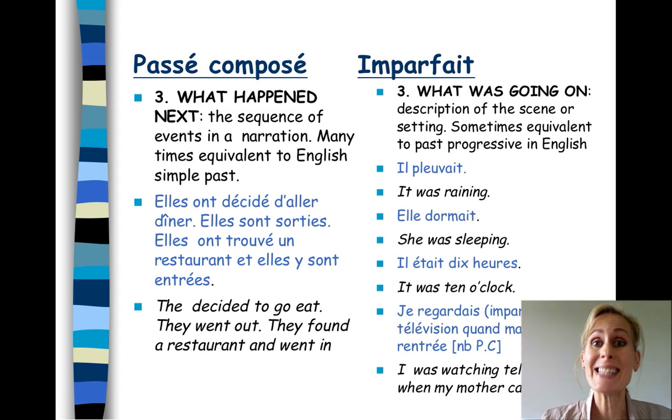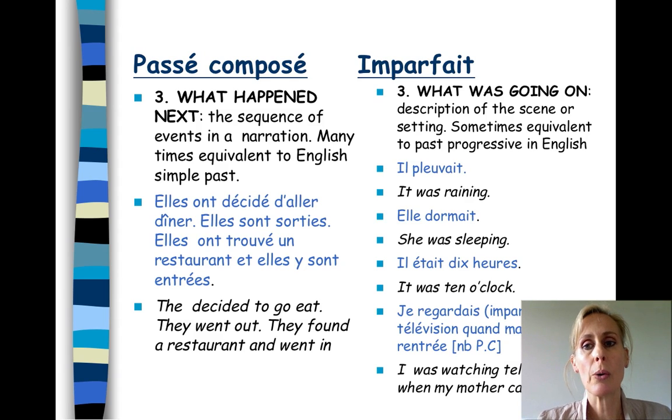Thirdly, what happened next? The sequence of events in a narration, many times equivalent to the English simple past. I did this, I went there, I did this. Elles ont décidé d'aller dîner. Elles sont sorties, elles ont trouvé un restaurant, et elles y sont entrées. So, a series of completed actions. They decided to eat, they went out, they found a restaurant, they went in, it's finished.